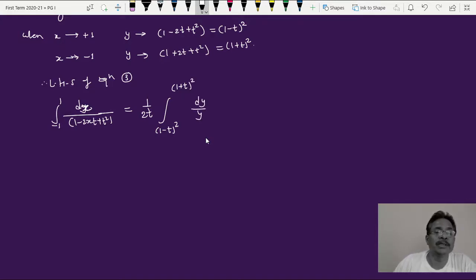So I am replacing this dx, so it becomes dy by 2t, and the denominator itself is y, and the limits of integration are 1 minus t square up to 1 plus t square.